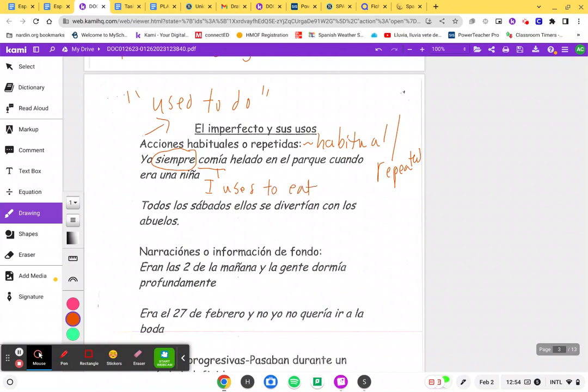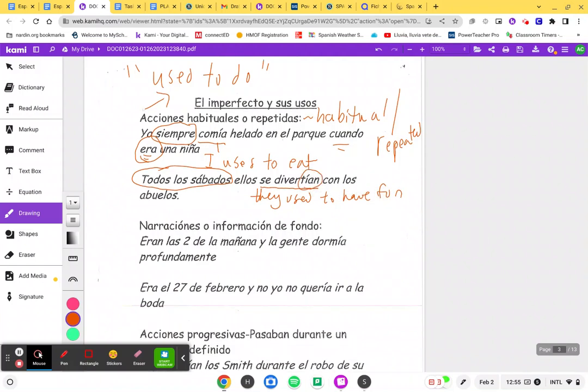En el parque, cuando yo era una niña, when I was a child. Cuando yo era una niña. And when you talk about being a child, it's always imperfecto because you were a child for a long time, and that's when the imperfect is used. Another trigger word for imperfecto is todos los sábados. Every Saturday. We know that was a reoccurring action. It didn't happen one time. So ellos se divertían con sus abuelos. They used to have fun with their grandparents. So used to. So that's the imperfecto. Things you used to do or things you were doing in the past.